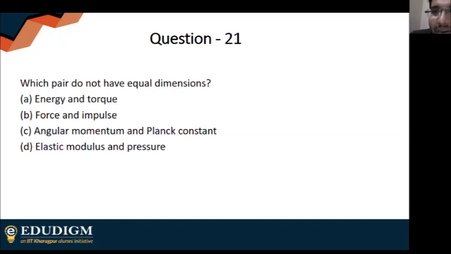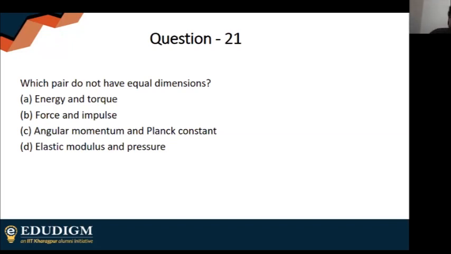Right. So everyone is giving answer as, sorry, that's wrong. It would be 2. Yes, it will be 2. Energy and torque have the same dimensions because we had just discussed a few questions back. Work and torque have the same dimensions. Energy and work have the same dimensions. So obviously, energy and torque will have the same dimension.